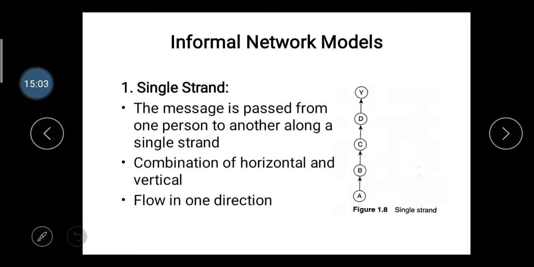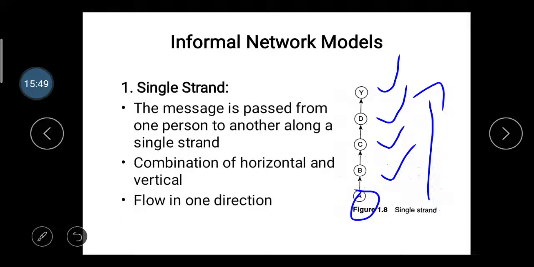You can see in this diagram that A gives the information to B, then B gives it to the employee C, then C gives it to D, and D gives it to the person Y. So the communication goes from A to B, B to C, C to D, and D to Y, in one flow, from the bottom up to the higher level.